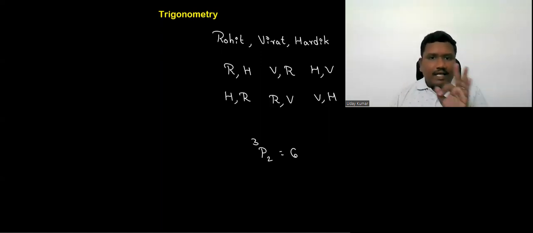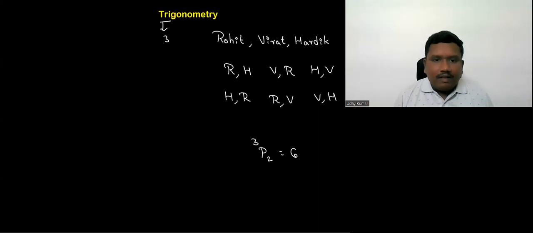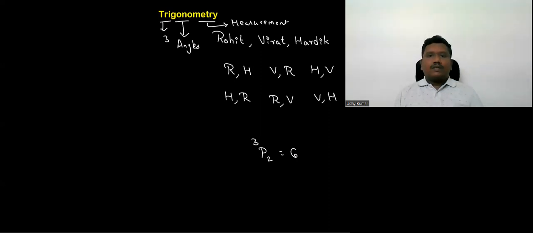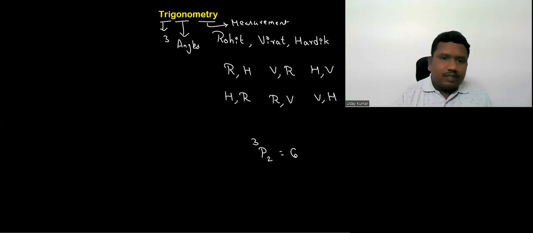Trigonometry, three angles measurement. So the topic which deals with the three angles measurement is called trigonometry. So in this trigonometry, we'll discuss angles. We know well, three angles containing one means it will be a triangle. So for the triangle we choose, basically, a right angle triangle.